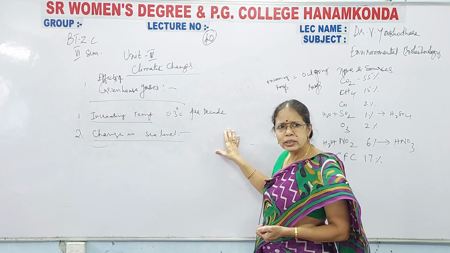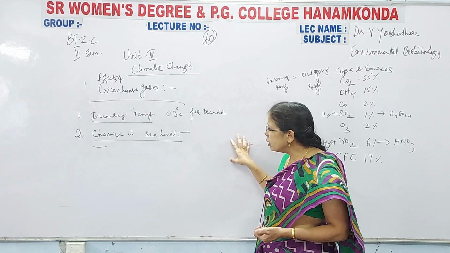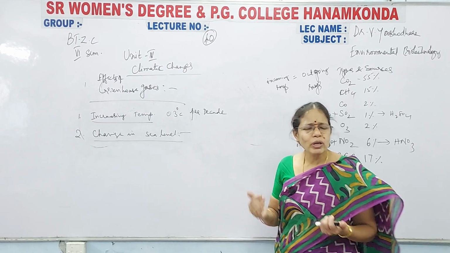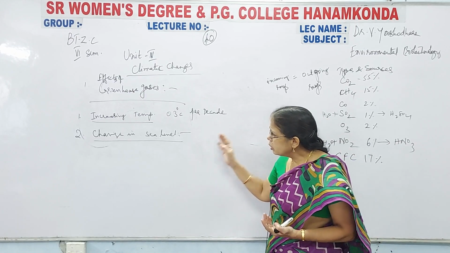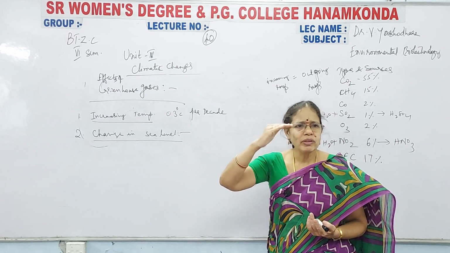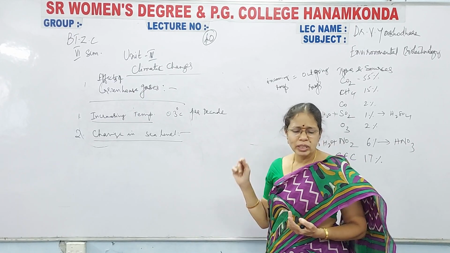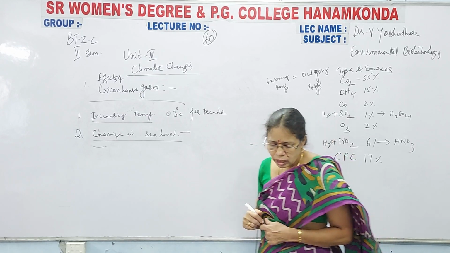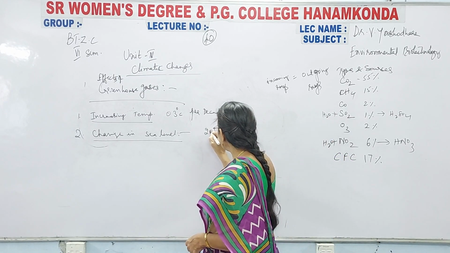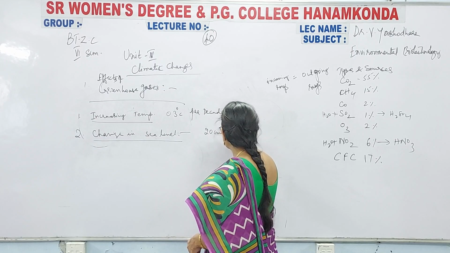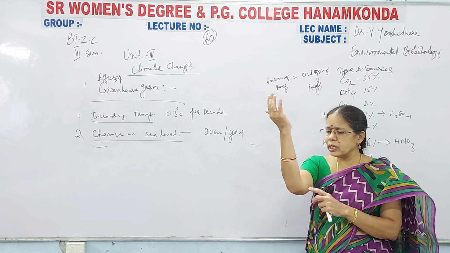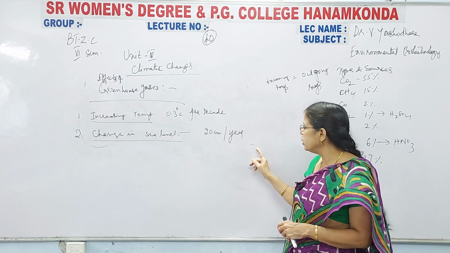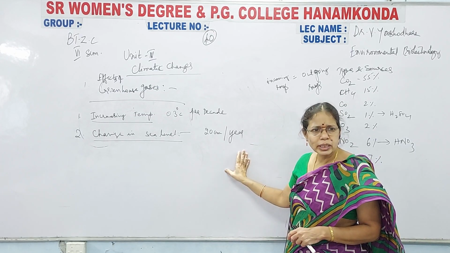When water enters into the sea and ocean on a regular basis because of the global warming of the earth, immediately the sea level and the ocean level will increase. And that will increase by how much, 20 centimeters per year. సీ లెవెల్ ఎంత ఇంక్రీజ్ అవుతుంది అంటే 20 centimeters per year the sea level will be increasing.